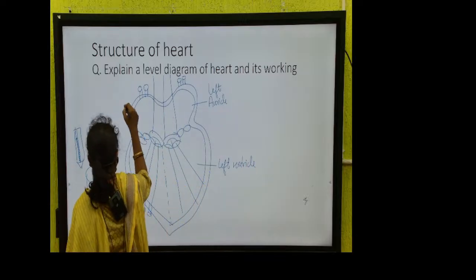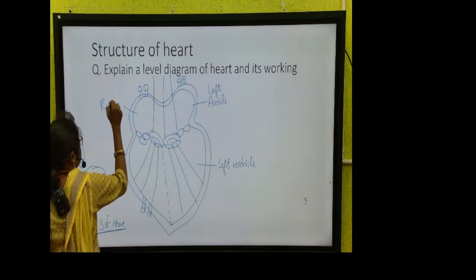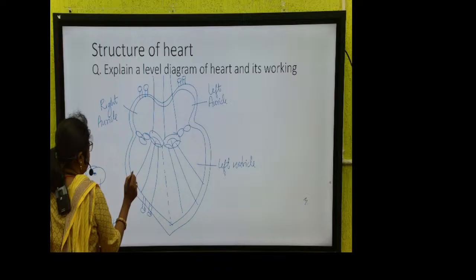It is the right auricle and right ventricle.